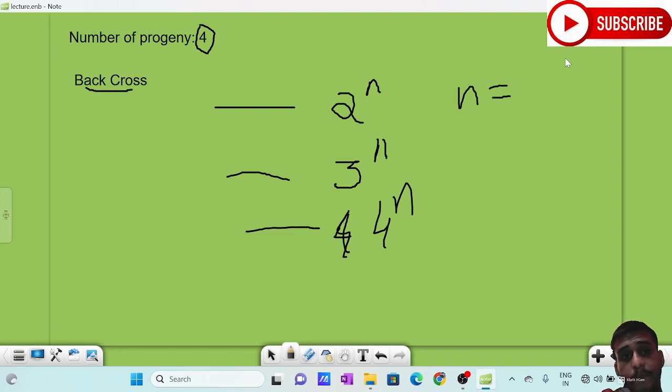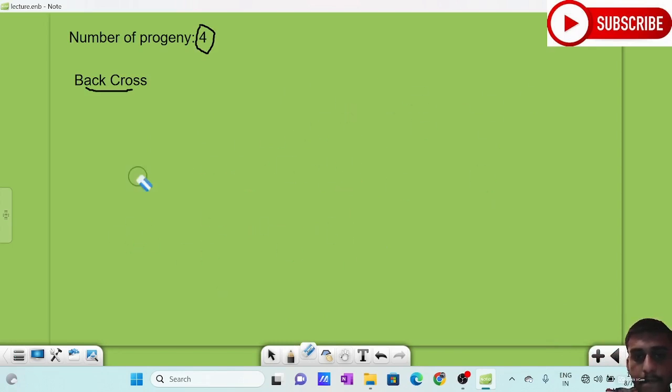How? 4 raised to 2, right? And how many genotypes? It is very difficult to write the entire genotype, so we can just say the number: 3 raised to n genotypes will be formed. In a monohybrid cross, 3 genotypes will be formed: capital T capital T, capital T small t, small t small t. Yes, 3 types of genotypes are formed, and the number can be written. Okay, this is for your ease of understanding for your entrance questions. We will do the questions very easily.